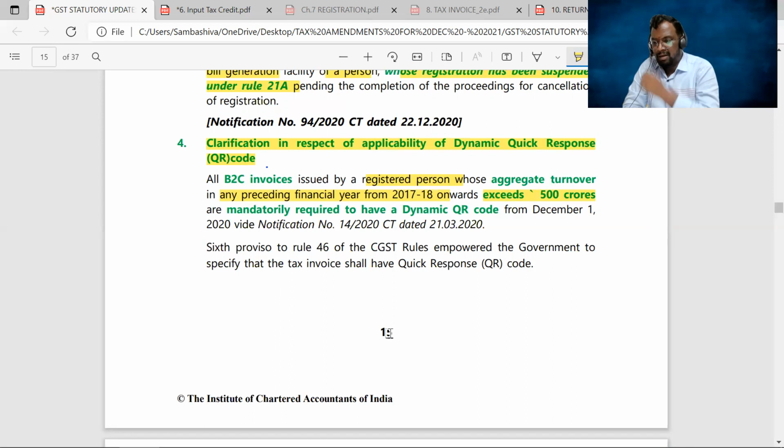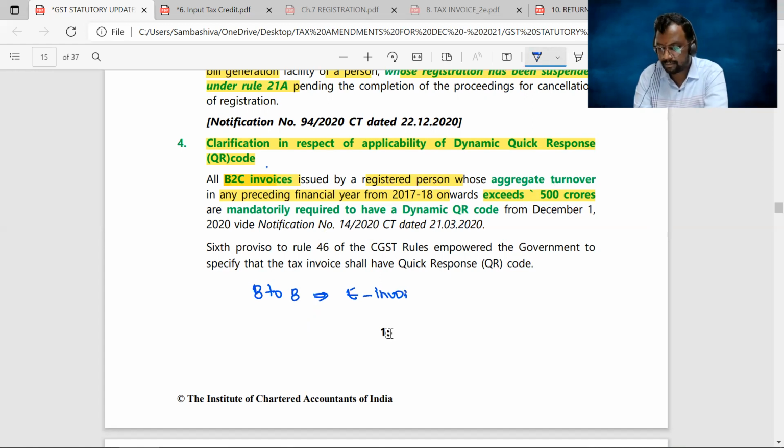Now, is the dynamic QR code applicable for all invoices? No, only with respect to B2C invoices. Because we have already learned that with respect to B2B, e-invoicing is applicable. With respect to B2C, dynamic QR code provisions are applicable.